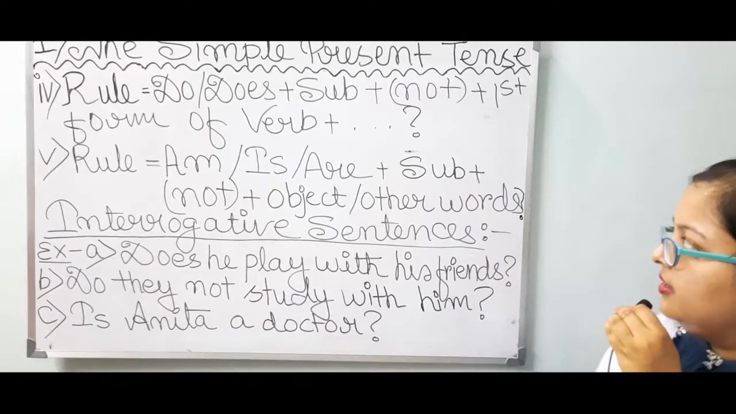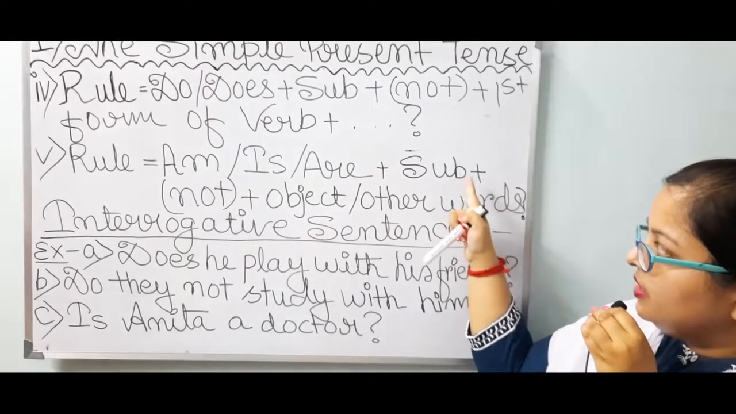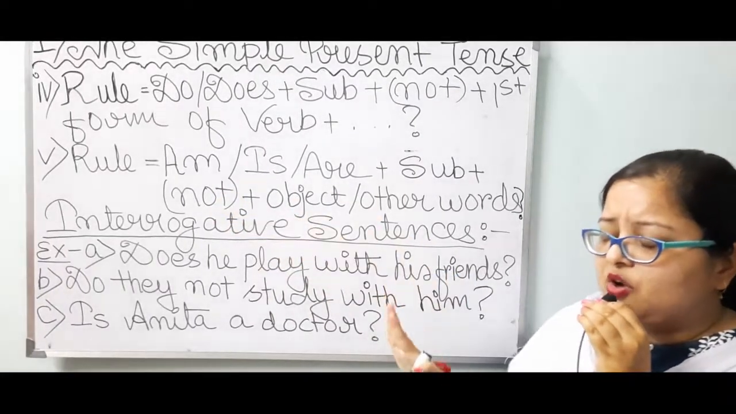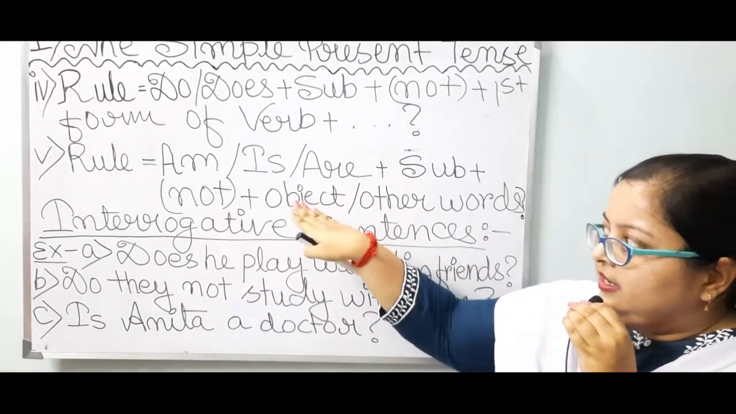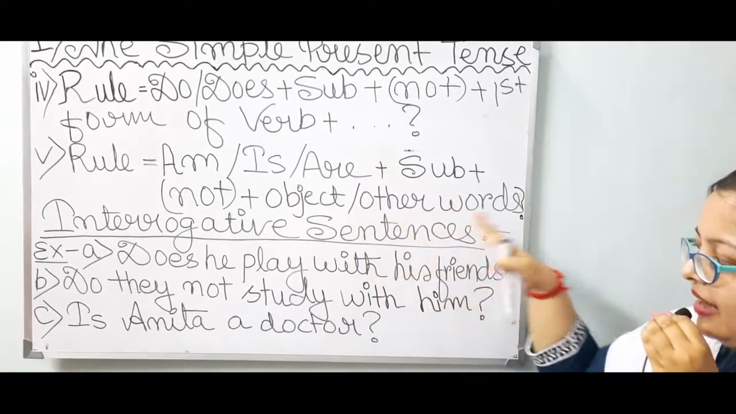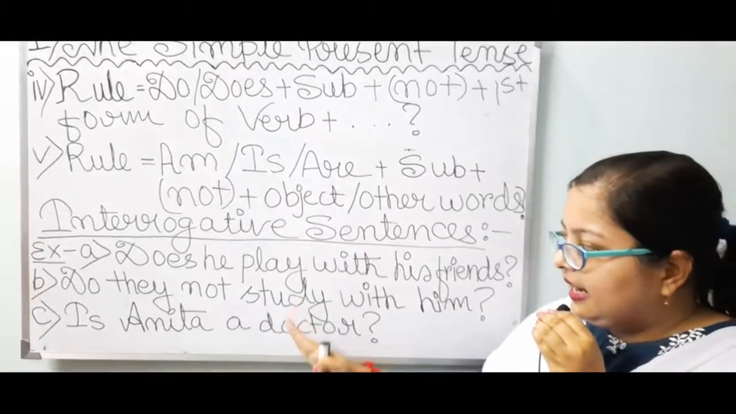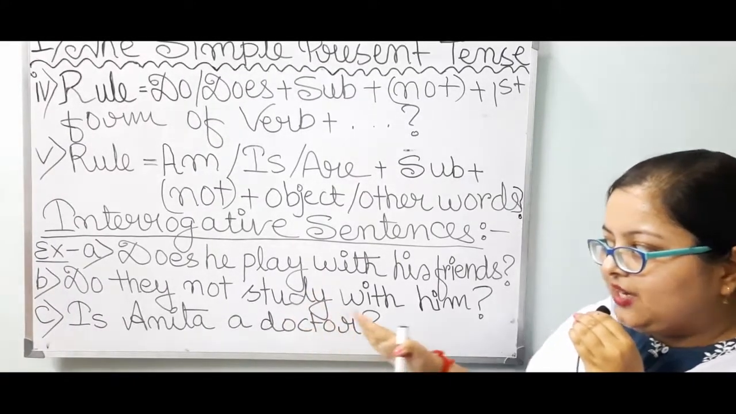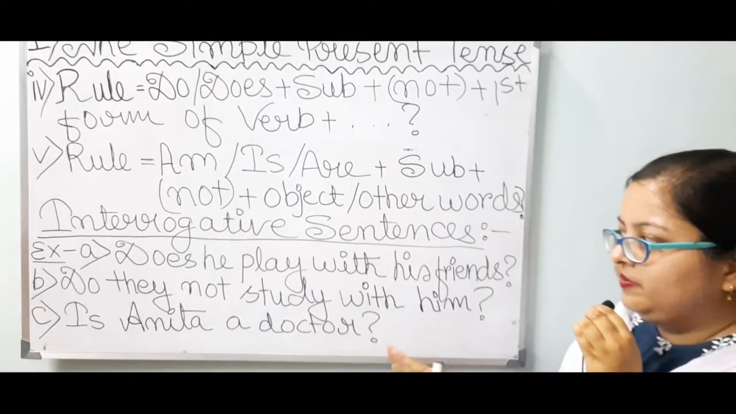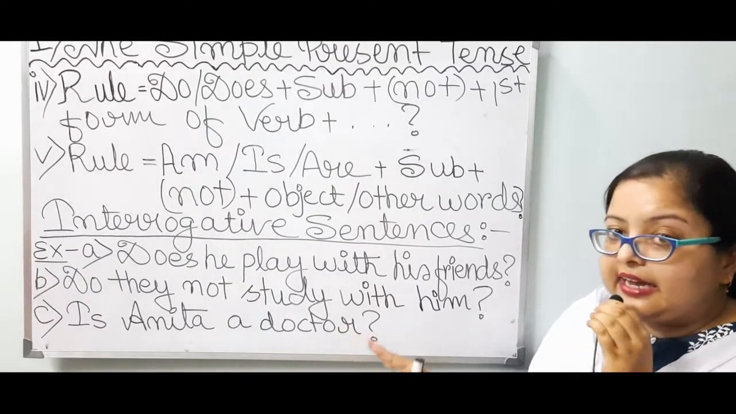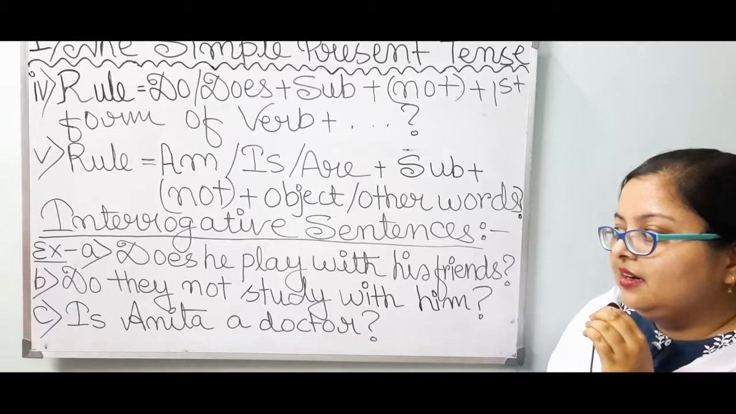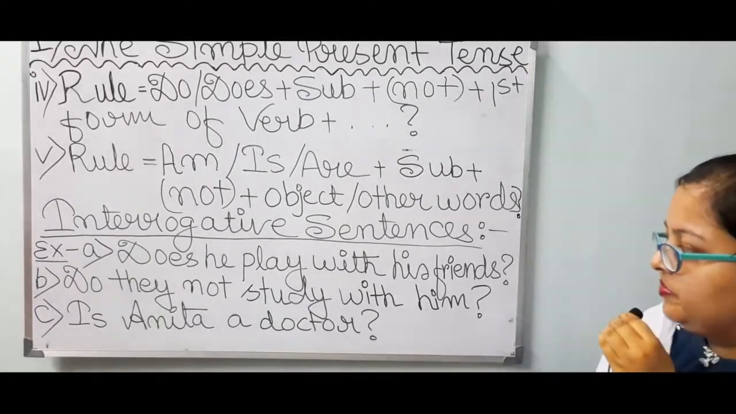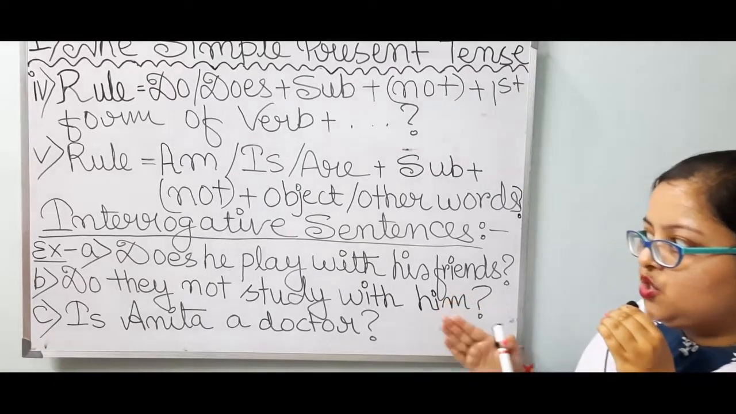Is Anita, then in place of subject Anita, I have not taken the optional not. Next, in place of object or other words, I have taken a doctor. So is Anita a doctor? Question mark. Is Anita a doctor? Means you are questioning whether she is a doctor or not. So question mark.